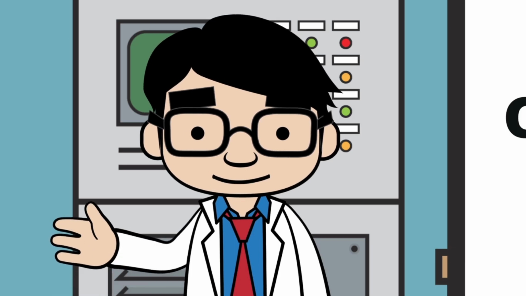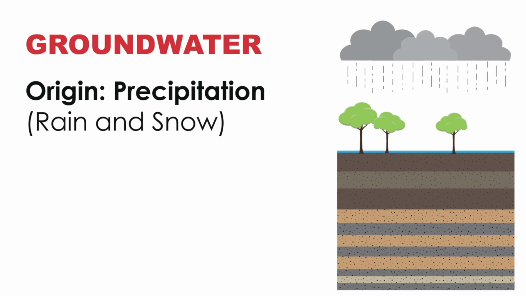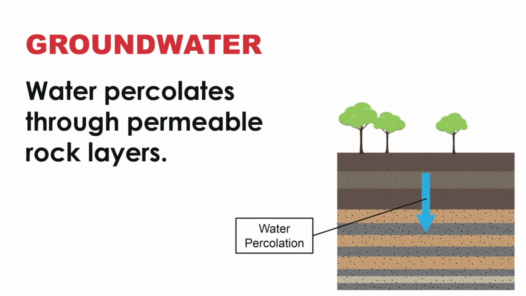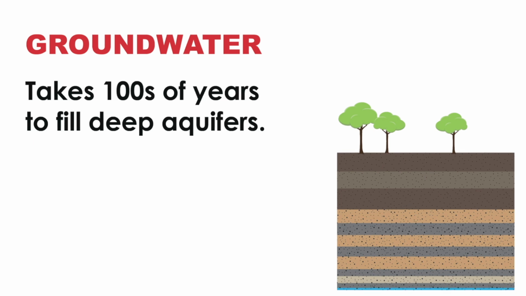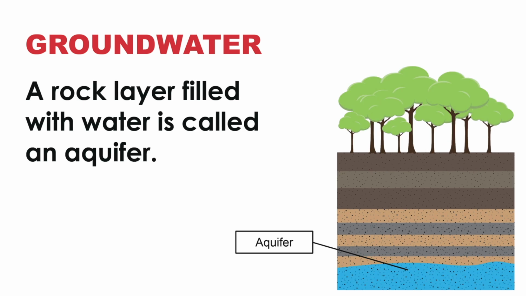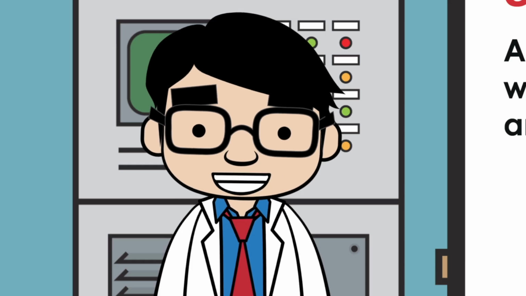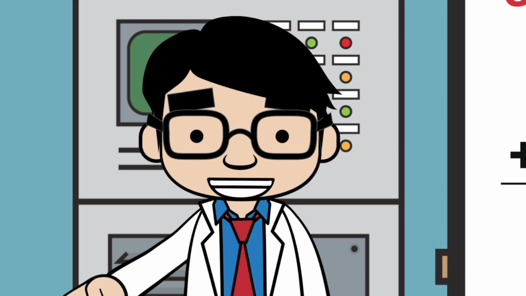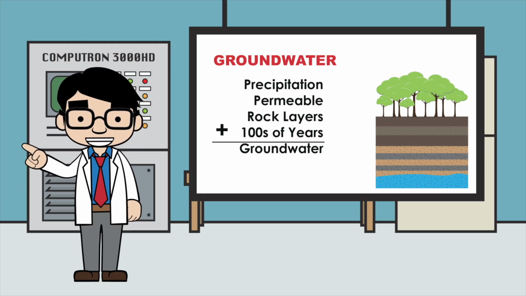Let's talk about groundwater. Groundwater's origin is precipitation, mostly in the form of rain or snow. Water percolates through permeable rock layers. It takes hundreds of years to fill deep aquifers. A rock layer that's filled or saturated with water is called an aquifer. To put simply, precipitation plus permeable rock layers plus hundreds of years gives us groundwater.